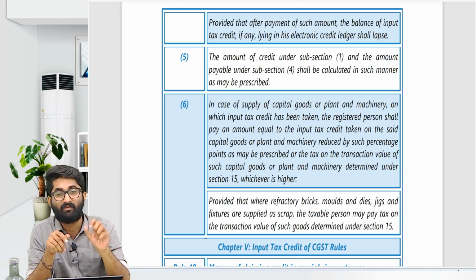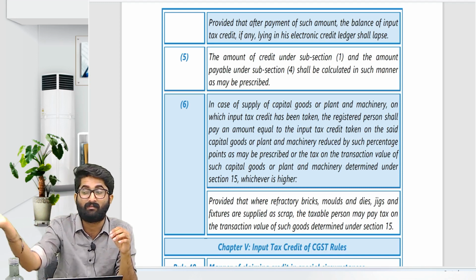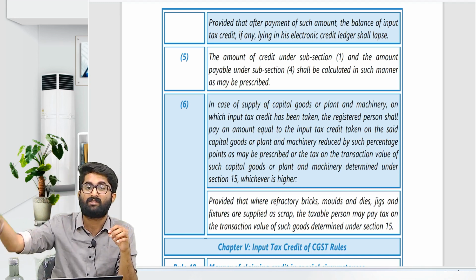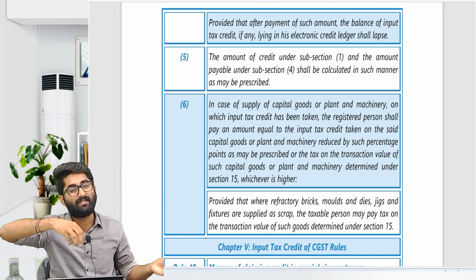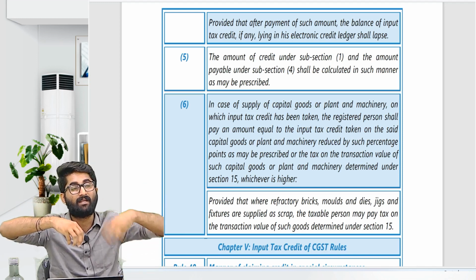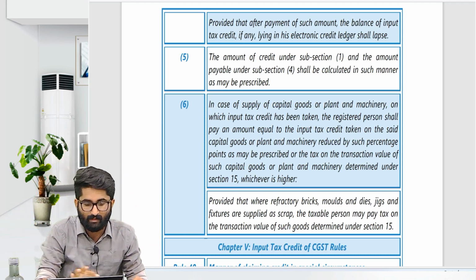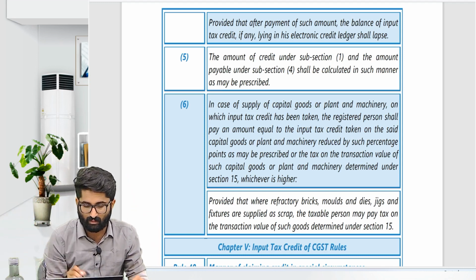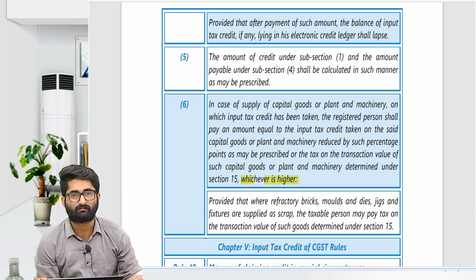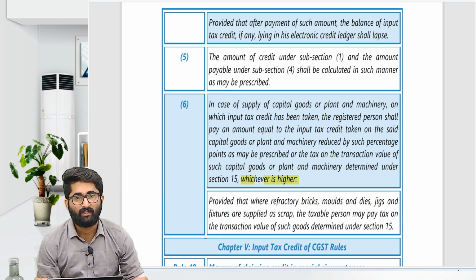As per section number 15, for selling the machinery you have collected some GST, no? The GST that you have collected or the ITC that you will reverse, whichever is higher, that will be taken. That is considered here also. That is what is given, whichever is higher. So even after paying, if some amount remains, that will lapse.